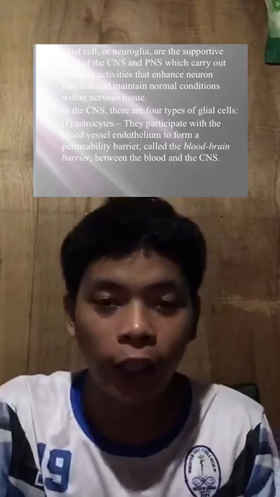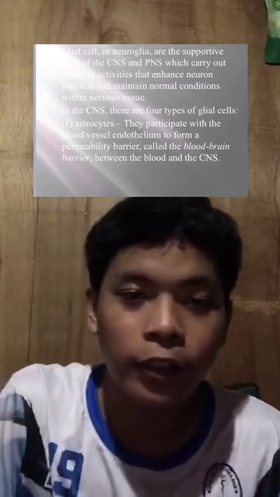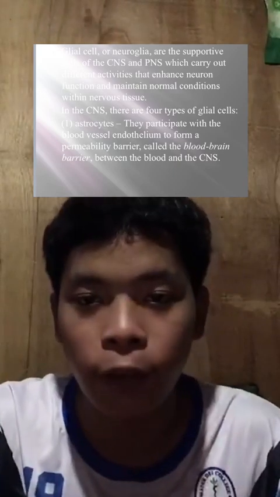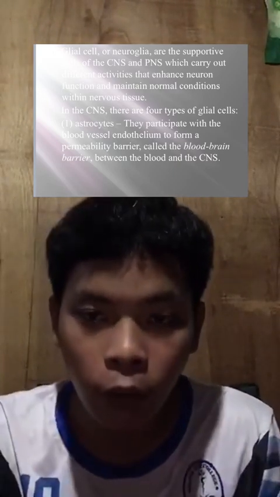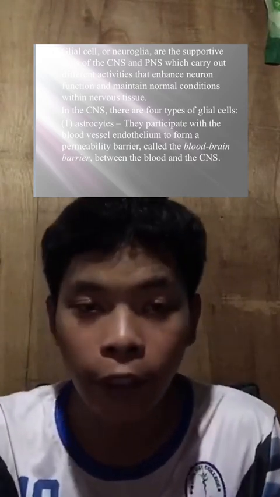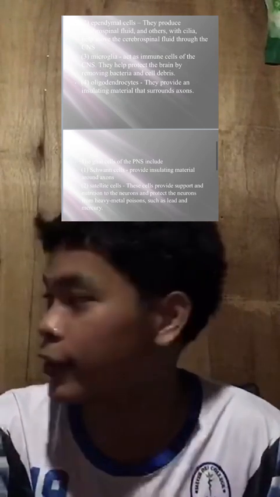There are four types of glial cells. First is the astrocyte. Astrocytes participate with blood vessel endothelium to form a permeability barrier called the blood-brain barrier between the blood and the CNS. Second is ependymal cells. They produce cerebrospinal fluid, and others with cilia help move cerebrospinal fluid through the CNS.